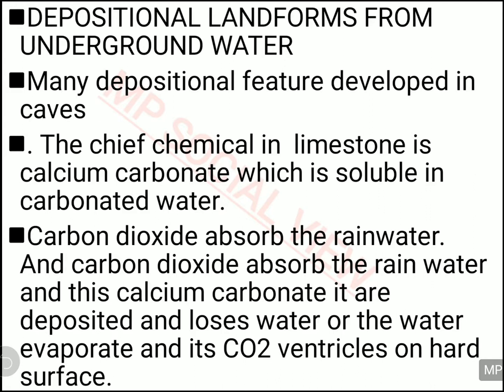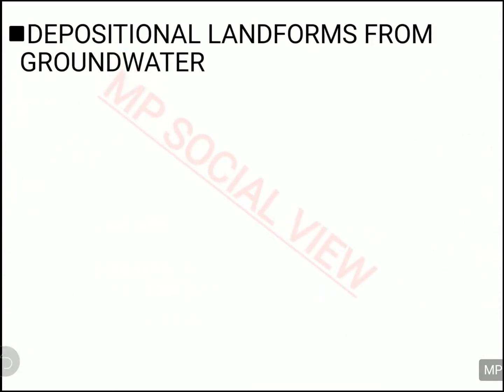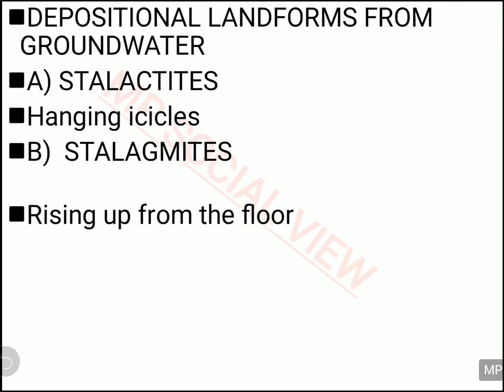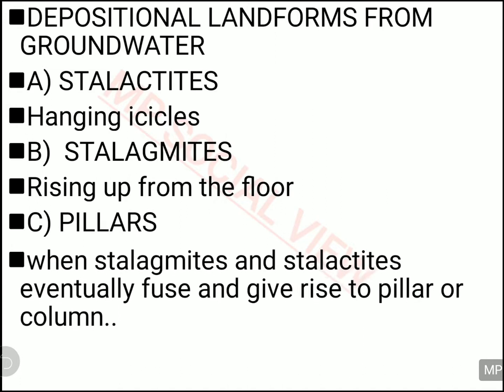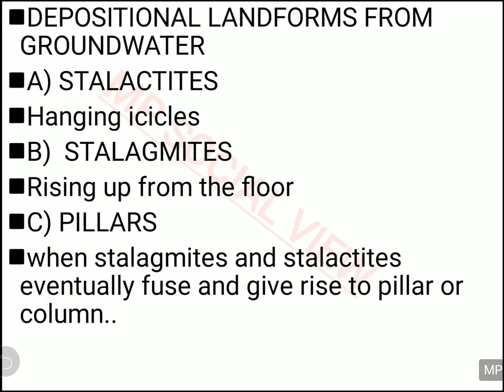And when the water gets evaporated from that solution because of the summer days, the solution material gets deposited somewhere or the other, and makes some landform. That is the depositional landform of the underground water. They make stalactites, stalagmites, and pillars. These are the three depositional land structures made by the underground water.